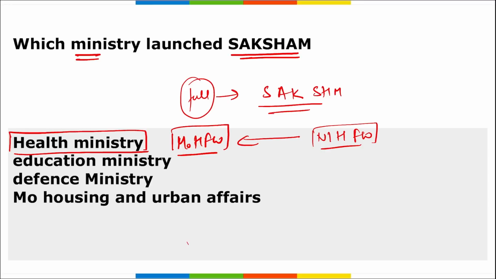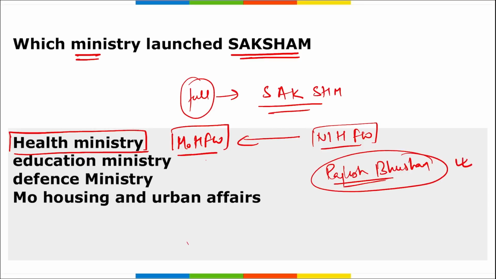If the name of the person who launched it is asked, the Union Health Secretary is Rajesh Bhushan. He launched it. Name of ministry: Ministry of Health and Family Welfare. Who developed it? The National Institute of Health and Family Welfare, and we have seen the full form of Saksham. These are the important questions that will be asked.